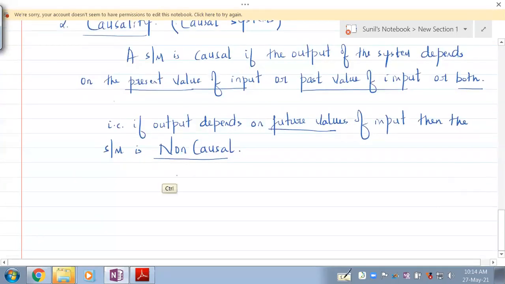Let me just show you that. So if you have an ATM machine, which is a system, what is the output of the machine? Let's say withdrawing cash. What did I write?